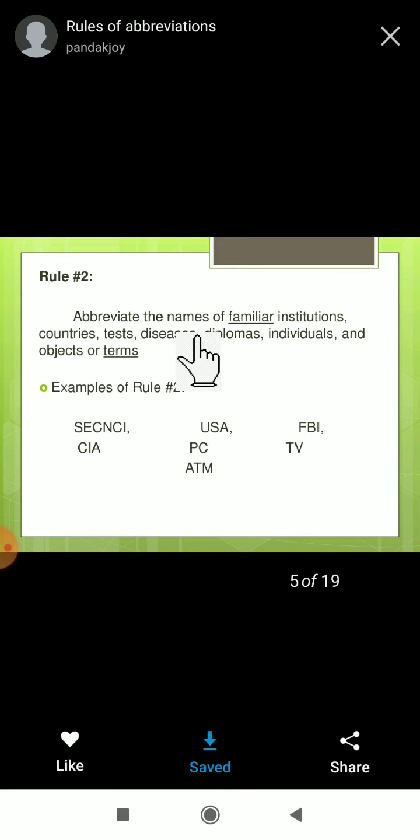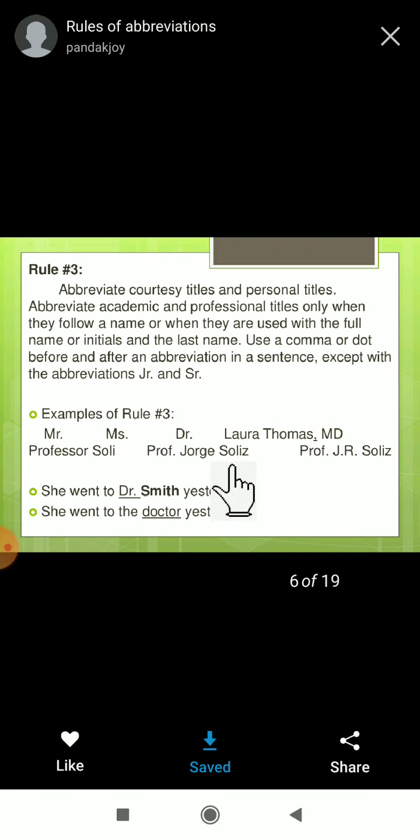Abbreviate the names of familiar institutions. There are some institutions and even countries, tests, diseases, even diplomas, individuals and objects or terms. Suppose we want to explain something like an institution name, a country, even some tests or diseases. For that we also use abbreviations. See here: TV for television, FBI, ATM, USA, PC, SEC, CIA. Like that we have to use them.